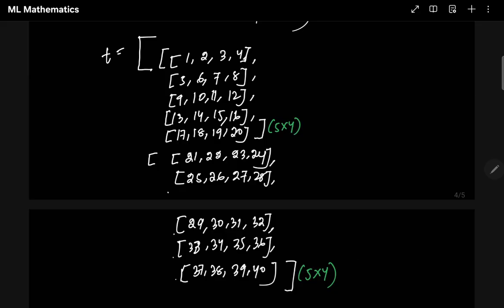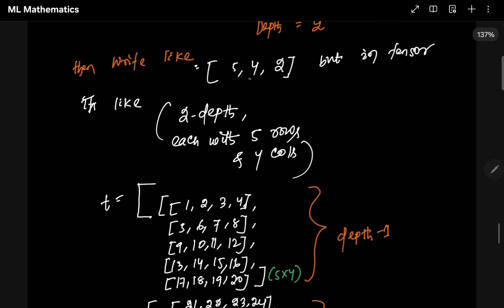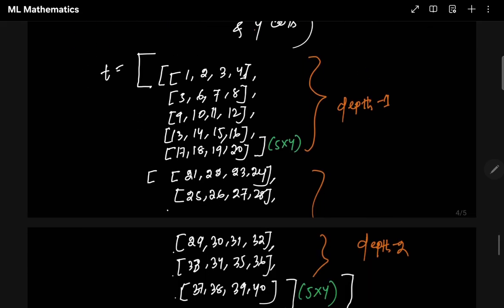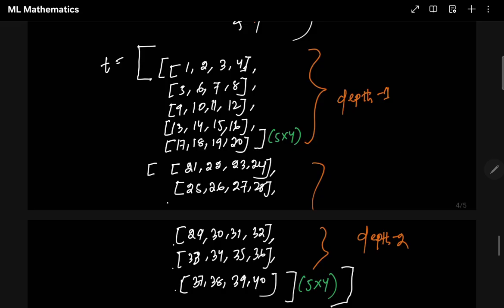Clear? Hopefully you guys are clear now. The first matrix is called depth 1, and the second matrix is called depth 2. So you can see what 5, 4, 2 means: 2 depth, 5 rows, 4 columns. That means each matrix has 5 rows and 4 columns, and the total tensor, T meaning tensor, has a depth of 2.